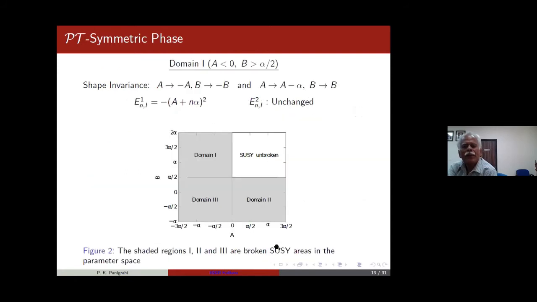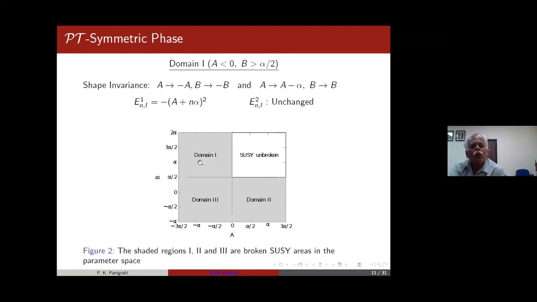Okay. So as Bhabani asked, let me right away go to the broken and unbroken cases. You find there are four domains. This corner is the one where SUSY is unbroken. Everywhere else it is broken, and they separate out into three different kinds of things.